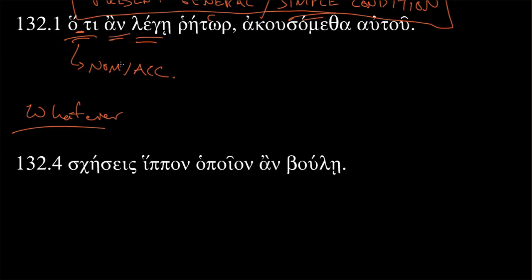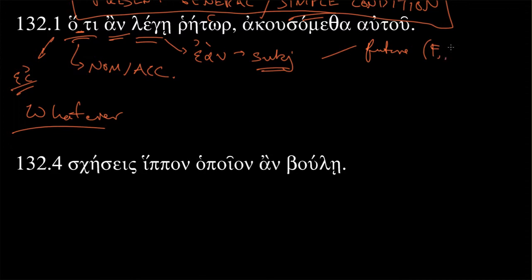And then an, so what's that doing? Well, we know that this is likely taking the place of ean. So we are looking at one of these conditionals, a relative conditional or a conditional relative. And this is going to be the same as we had been seeing with ean. And that's going to say that, okay, we're going to expect a subjunctive in this protasis, and we're going to expect either a future, which will make it a future more vivid in the apodosis, or we're going to expect a present, which is just a present general condition. So we're definitely general or future more vivid.